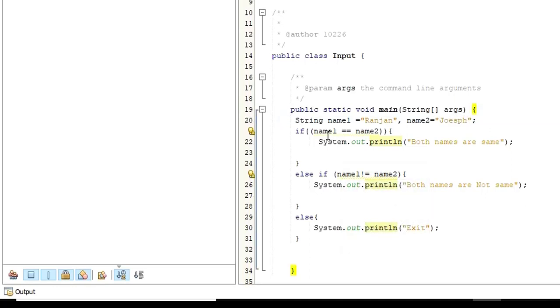Now what does that mean? Name 1 is not equals to name 2. Meaning if the condition is failed, it's not going to execute. Before, it went straight to the else and executed the things that are found in the else part, right?